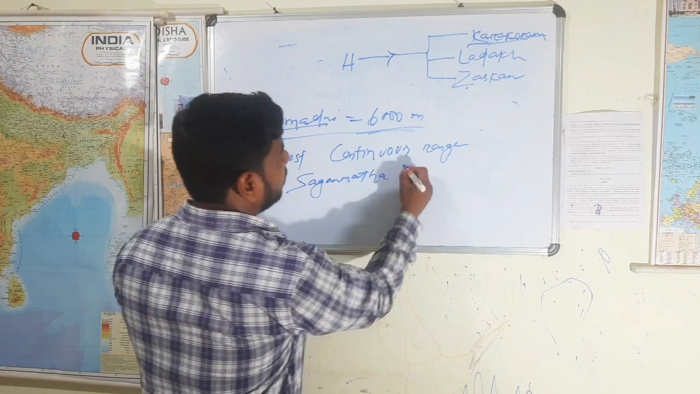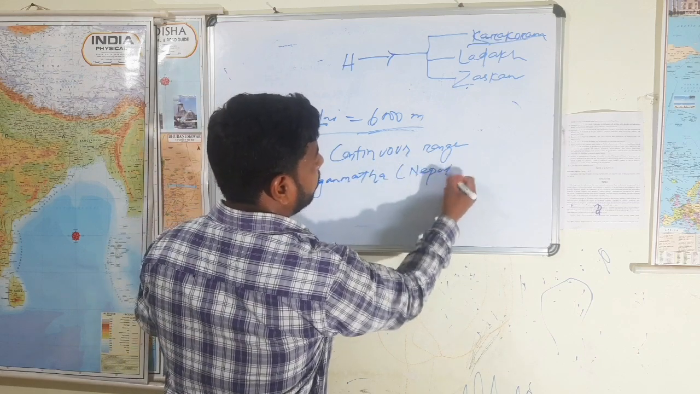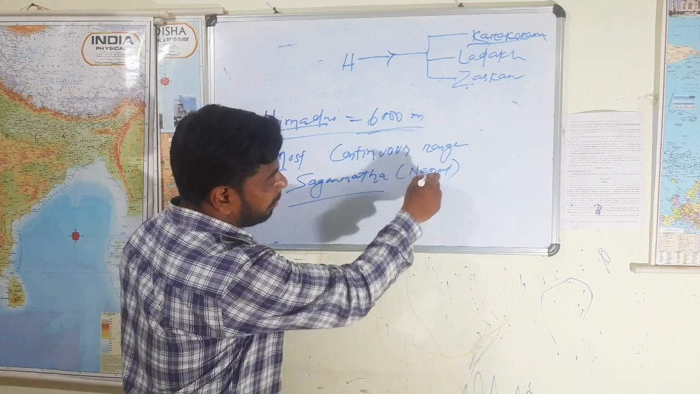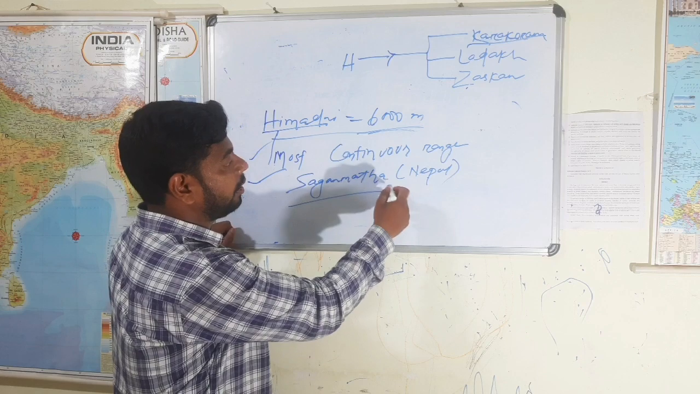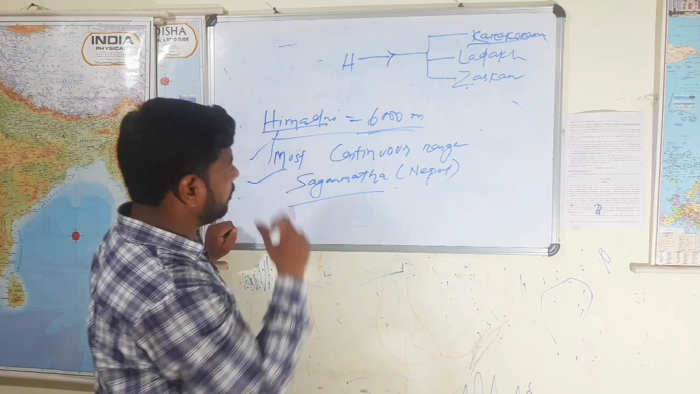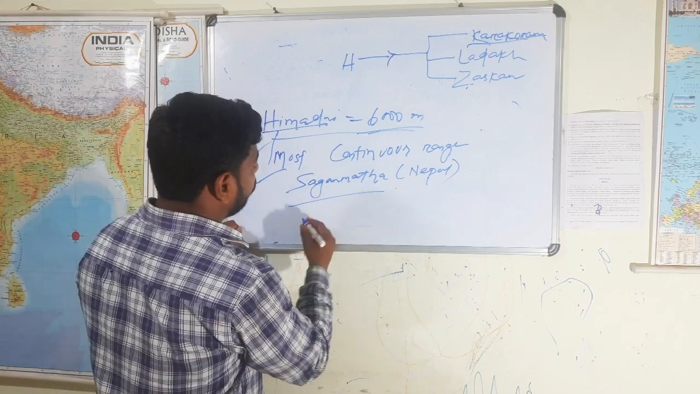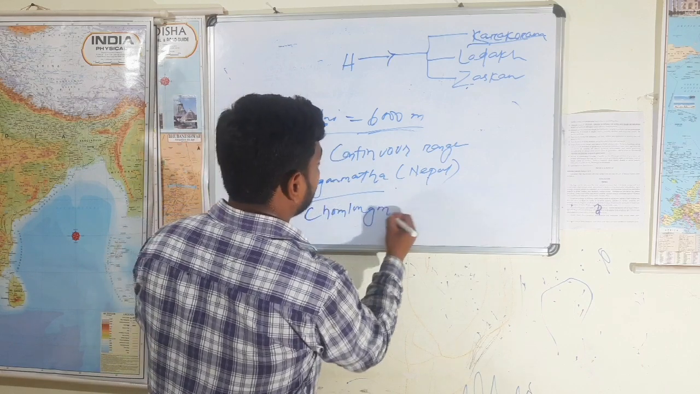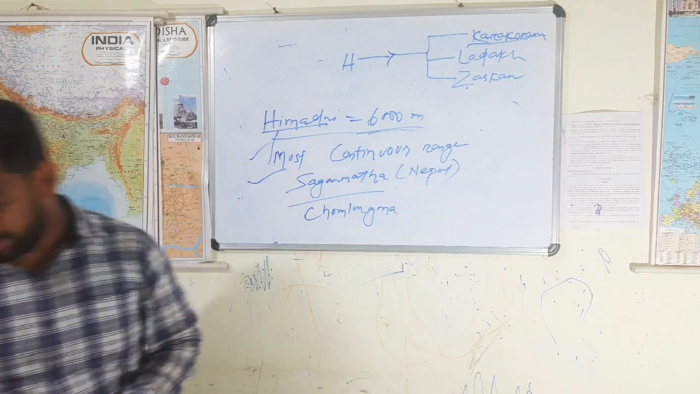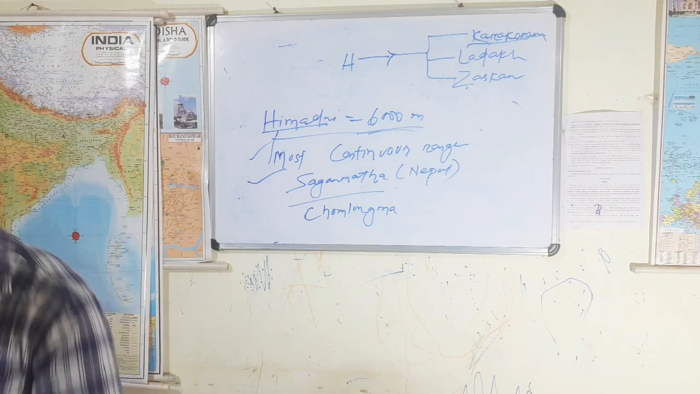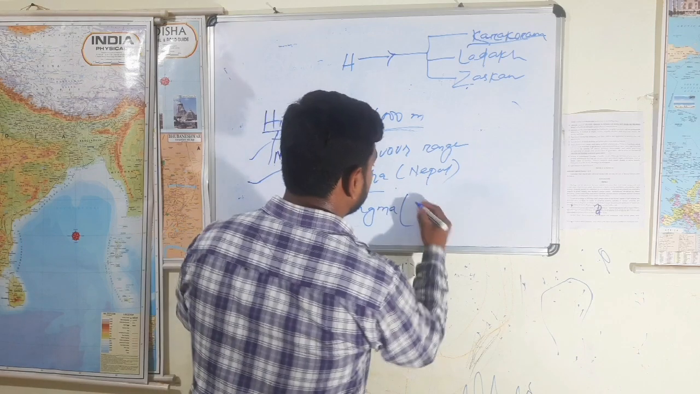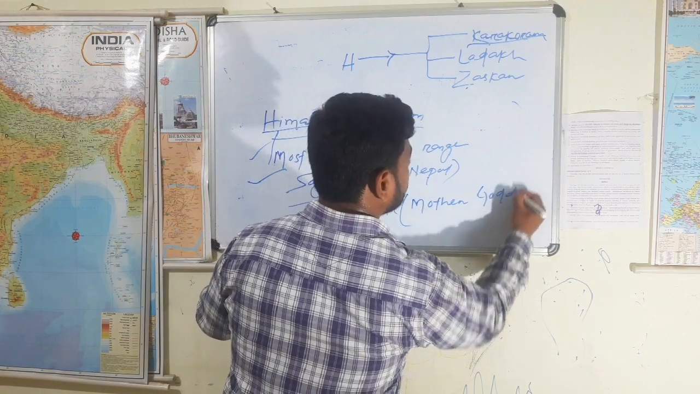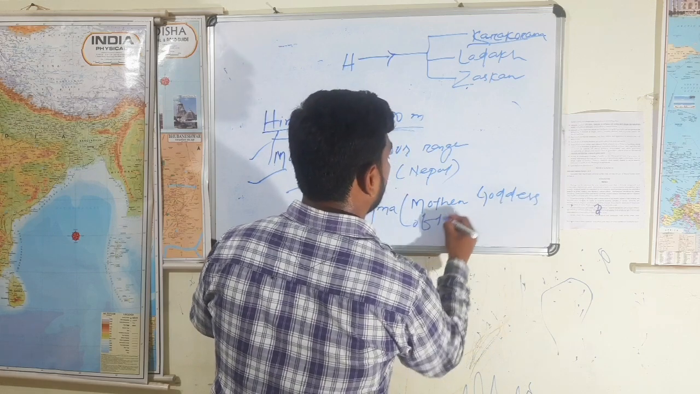Sagarmatha in Nepal, right? In fact, Mount Everest is administered by Nepal itself, although it is located between Nepal and China. In China, in the Tibet Autonomous Region, it is called Chomolungma. In fact, Chomolungma means mother goddess of the world.